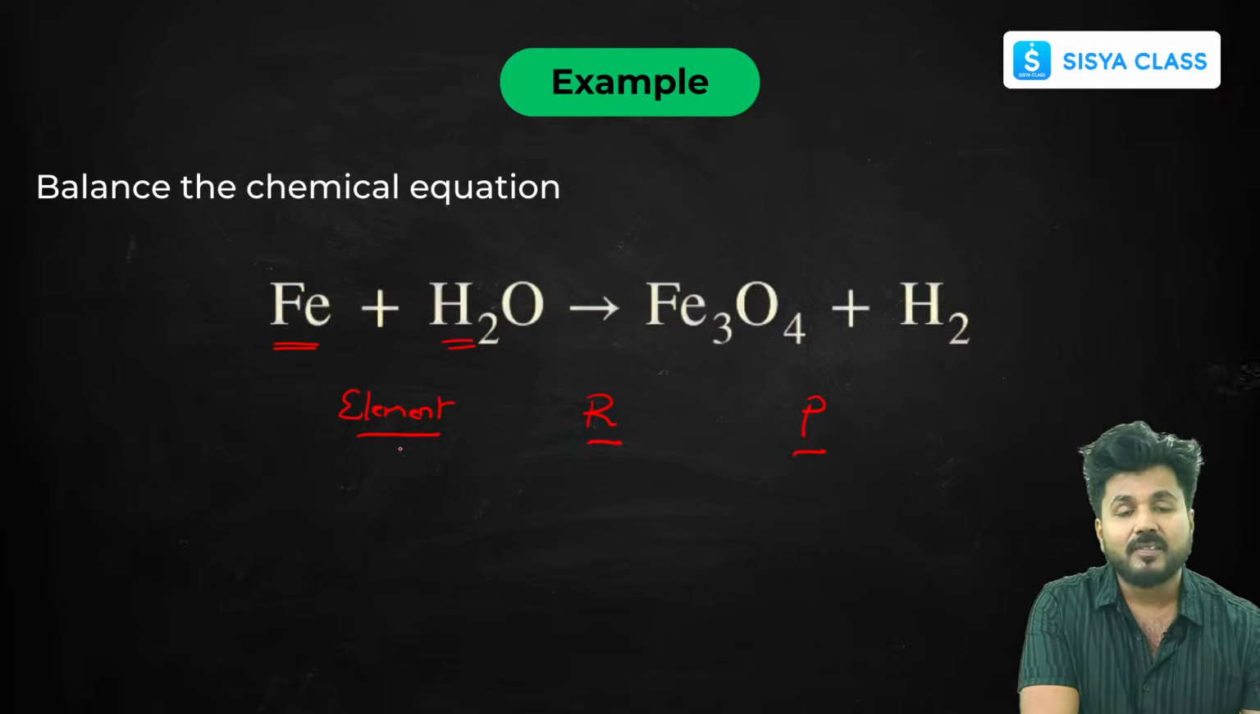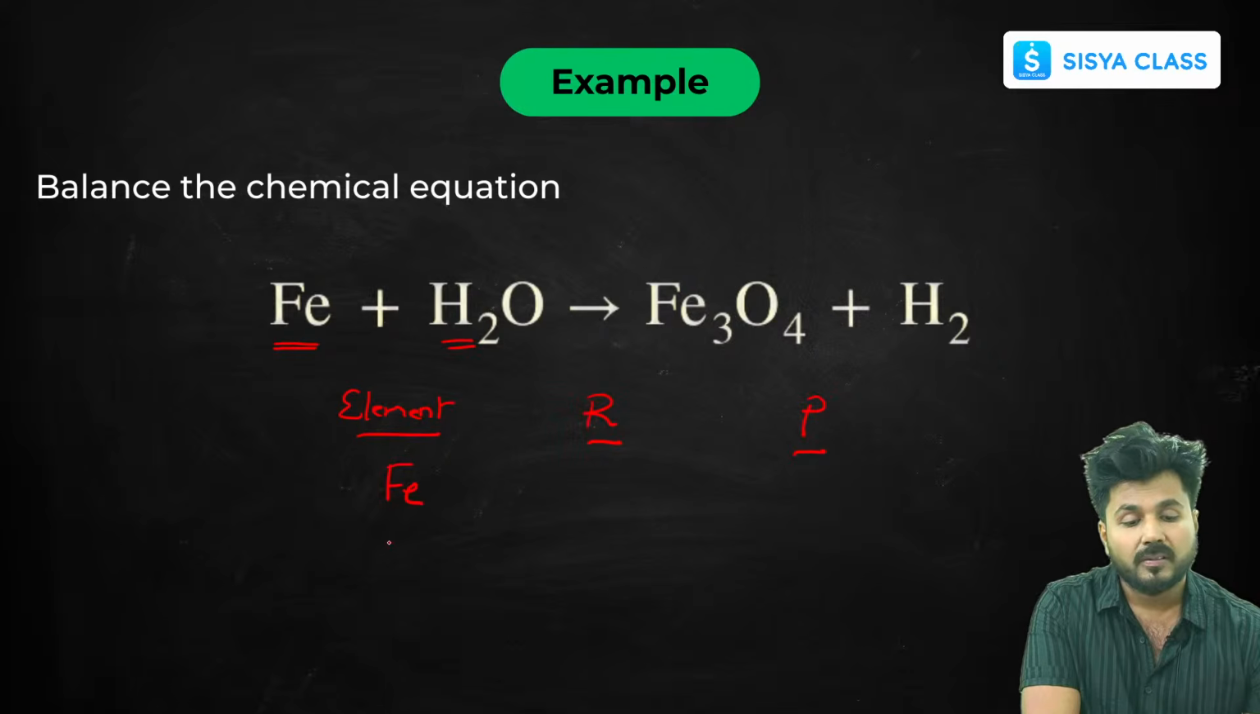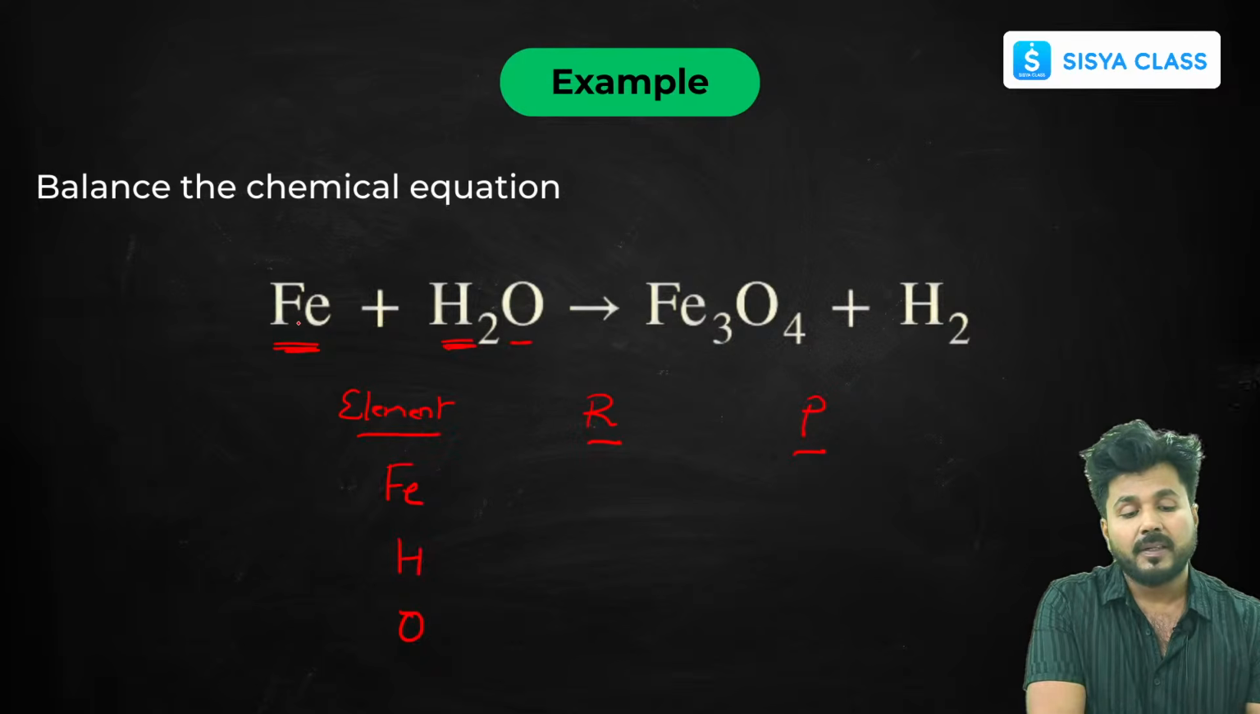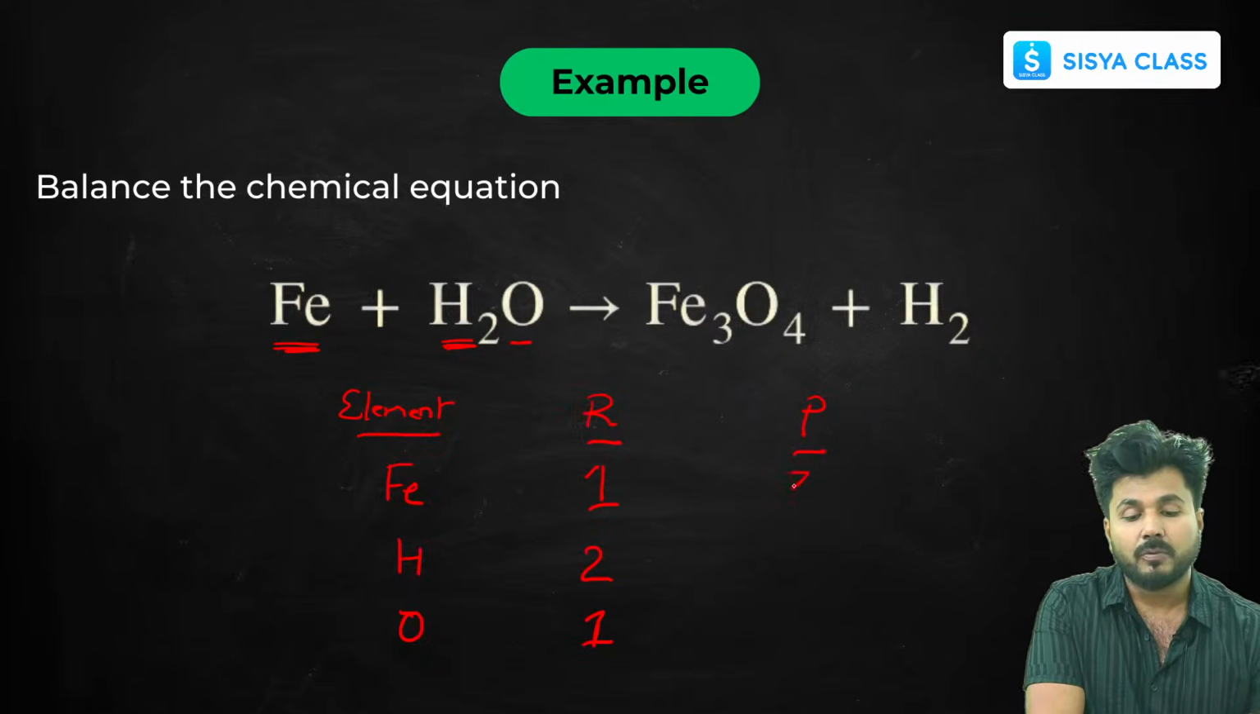Now let's write all the elements first. There is hydrogen, there is iron, there is oxygen. I have written all three of them. Then write the number of atoms present on the reactant and product side. First the reactant side: for iron, the number of atoms is 1. For hydrogen, it is 2. And for oxygen, it is 1. On the product side, for iron, the number of atoms is 3. For oxygen, it is 4. For hydrogen, it is 2.